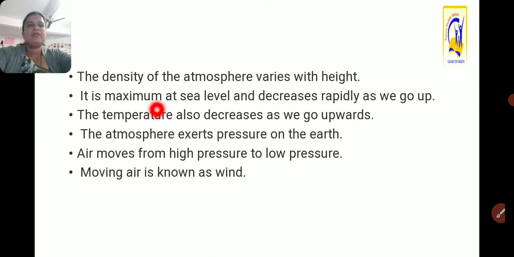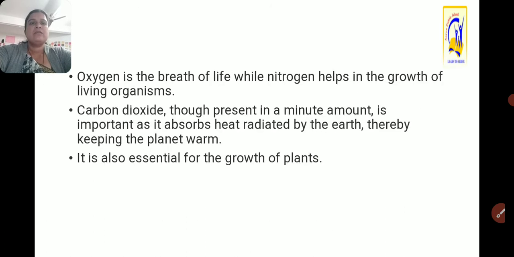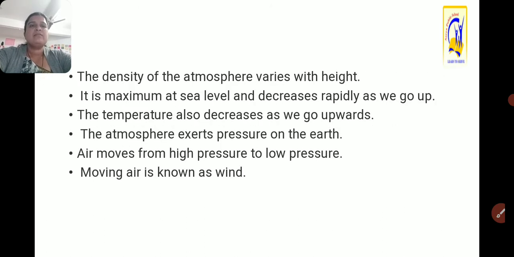The density of the atmosphere varies with the height. It is maximum at sea level and decreases rapidly as we go up. Means as we go up from the surface of the earth, atmospheric density changes.